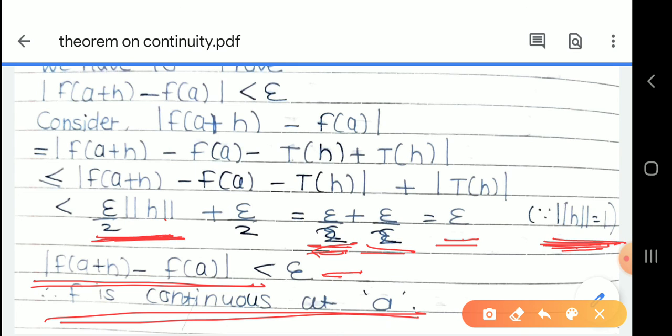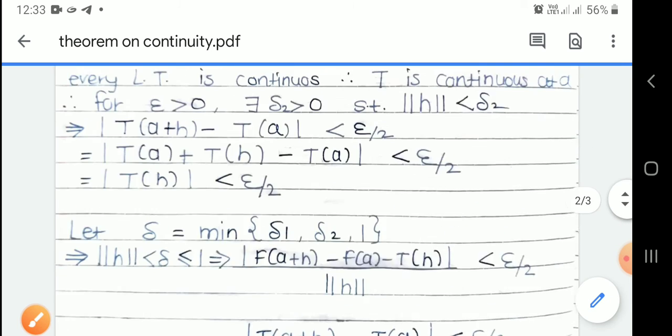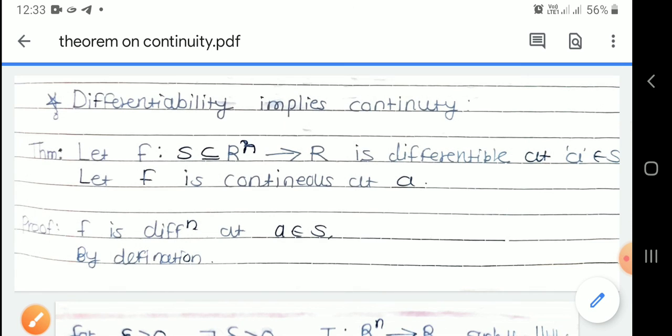We were given that the function is differentiable, and we have proved that it is continuous at a. So from this result, every differentiable function is continuous. That means differentiability implies continuity. But the converse of this theorem is not true. That means a continuous function may or may not be differentiable. We will see this result in our next lecture.